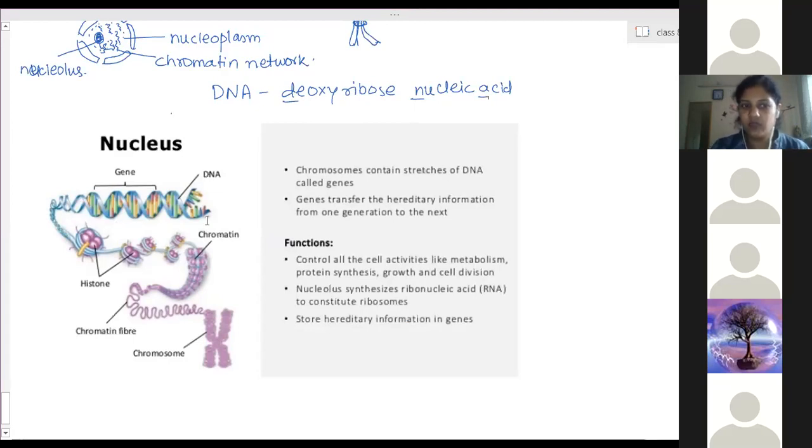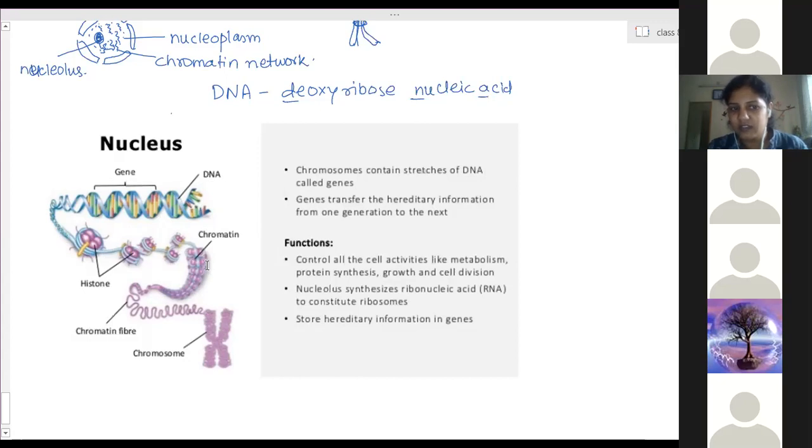These carry the characteristics of the parents, actually the forms of the proteins. Different proteins from the parents' body enter in the form of DNA. Many DNAs combine together to form a gene. A strand of DNA is called a gene. Many genes combine together and are bound in this way with histone. Then they are in the form of these threads. So what are these threads? These are chromosomes.